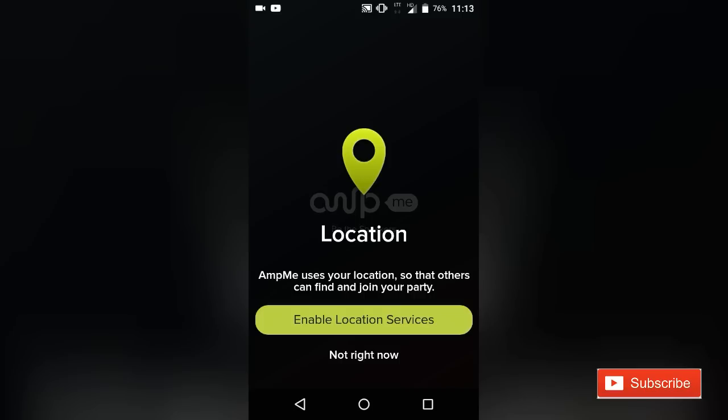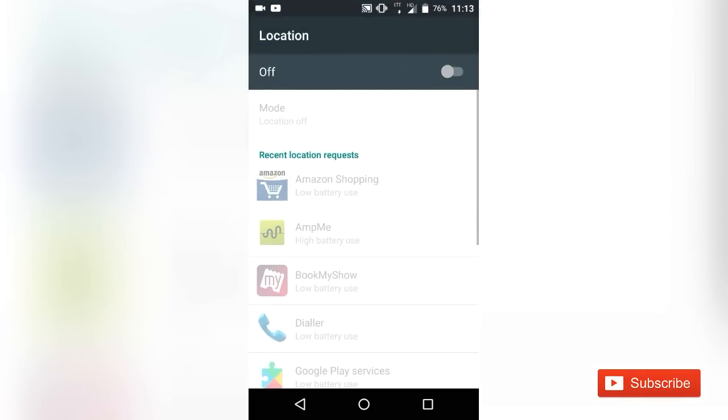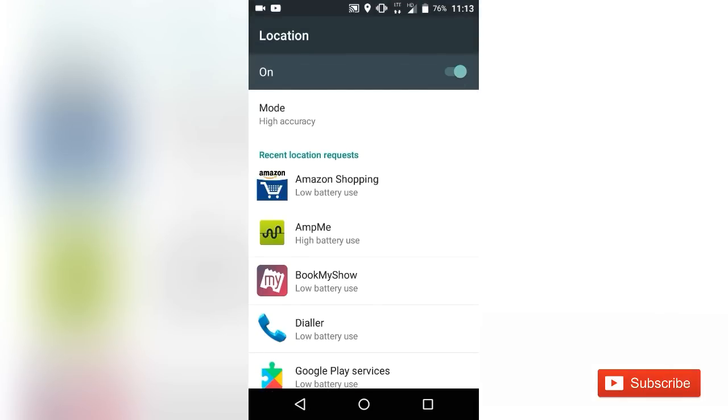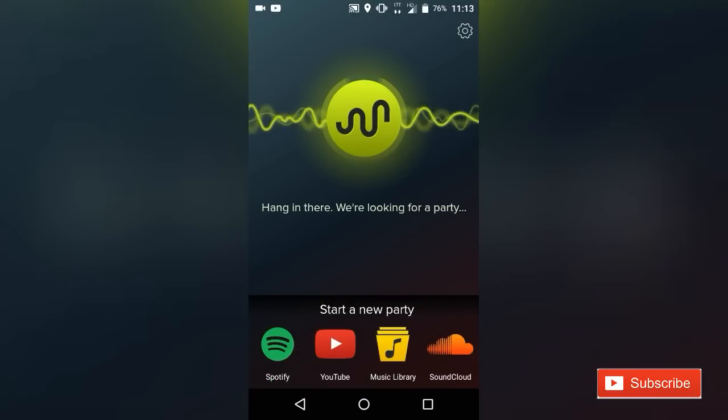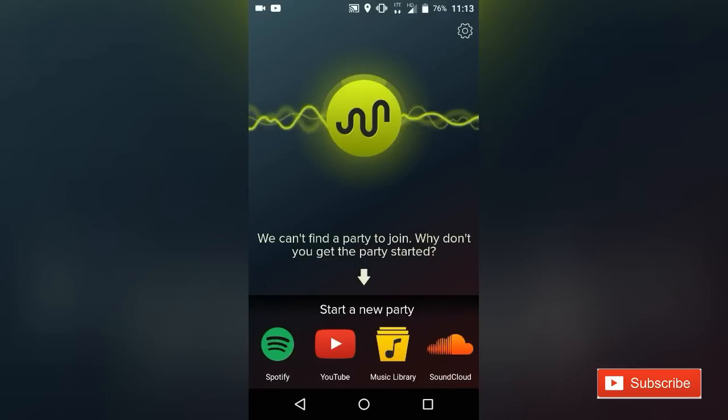Now the app asks me to enable the location services. So now I'll quickly enable the location because it needs your location to be turned on. Also, you must have a working internet connection to use this app. Now let's quickly look at the interface first. Here it gives us information about available parties, or it asks to start a new party.